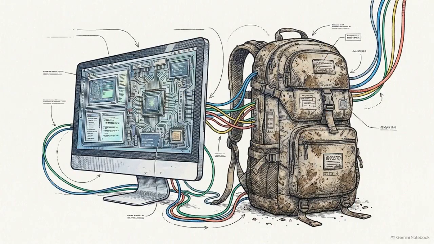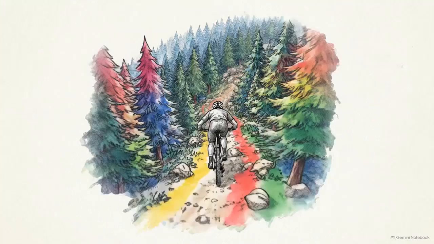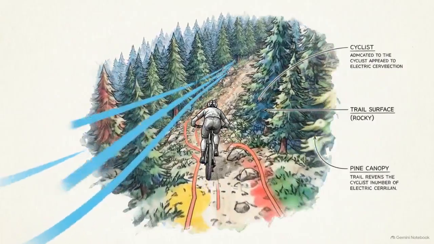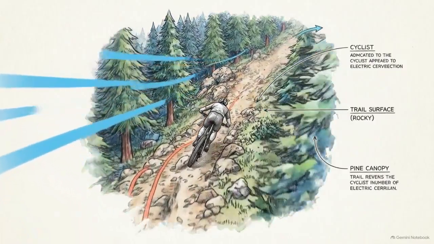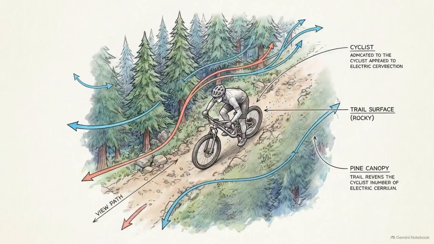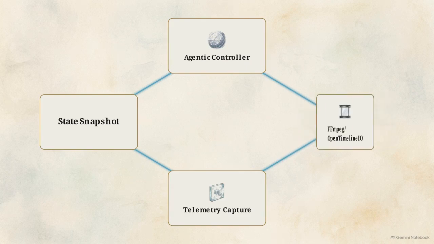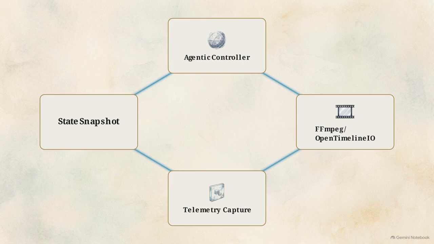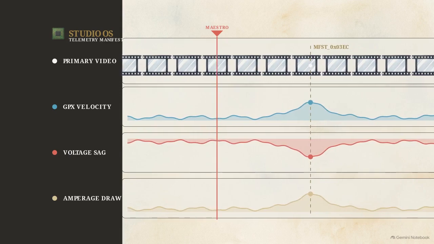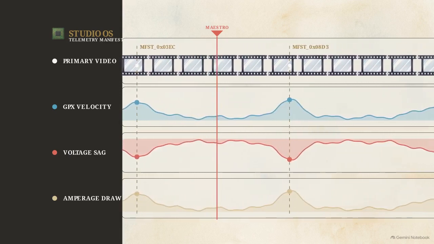We can scale this same logic to the physical world using Studio OS, a production engine designed to handle multimodal media. Modern production involves unsynchronized assets: spherical video from an Insta360, aerial drone footage, and GPX telemetry from vehicles moving through the landscape. Here, the code testing architecture is applied to media. The test runner is replaced by automated rendering tools, and the code state is replaced by physical hardware telemetry.